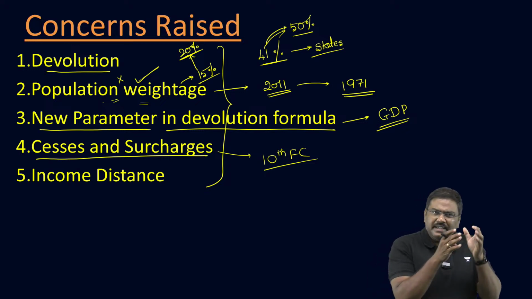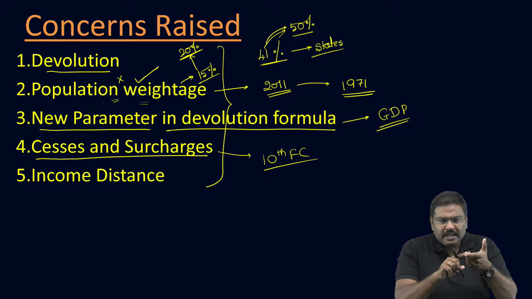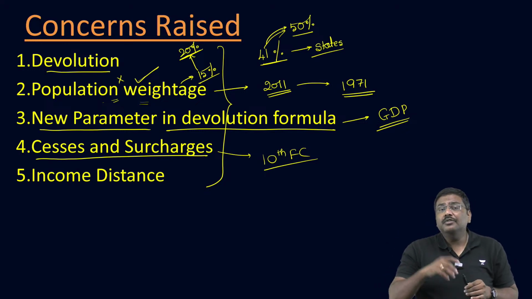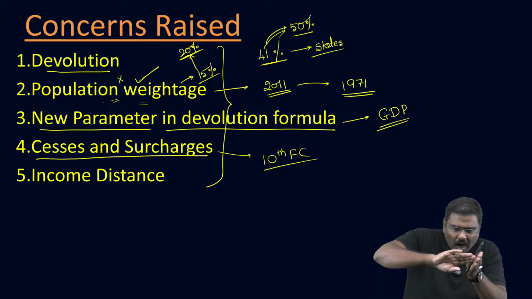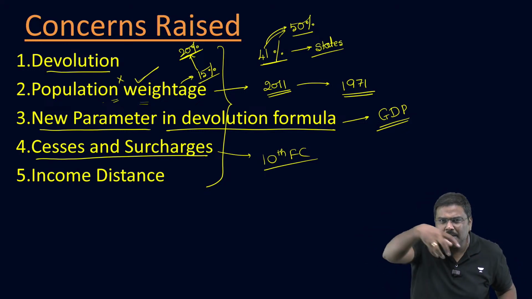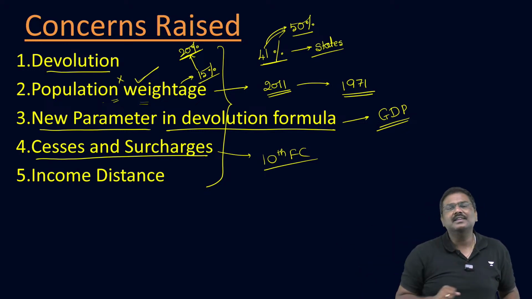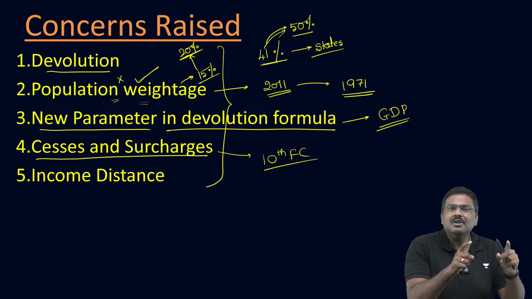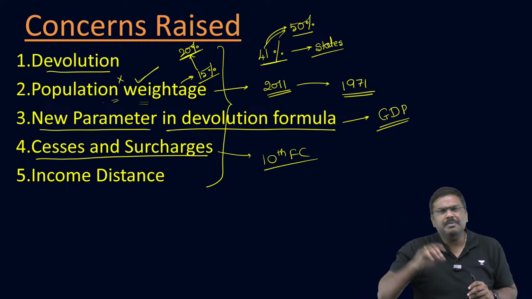Wherein, if the central government collects more than 10% of the total revenues in the form of surcharges and cesses, this excess above the 10% will be counted as part of the divisible pool, and now even the states can get a part of this excess cesses and surcharges. So the states have demanded that the Finance Commission recommend a similar formula.